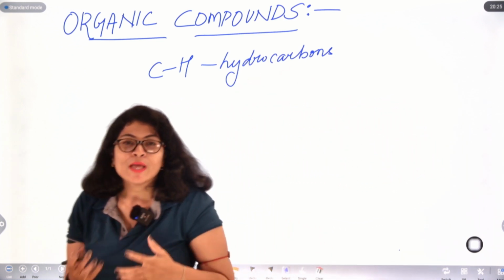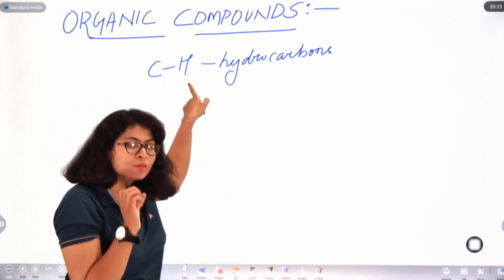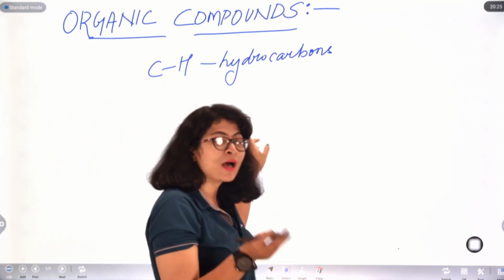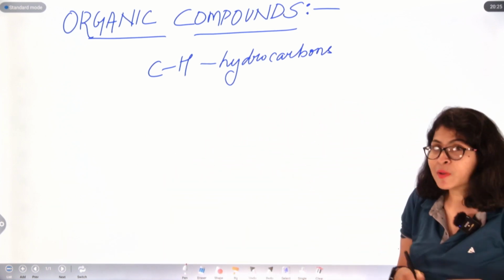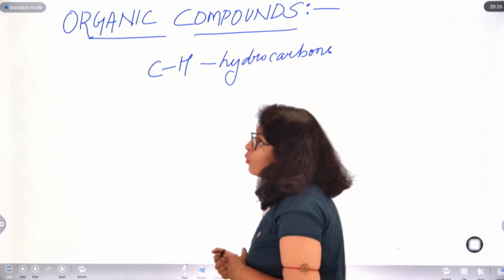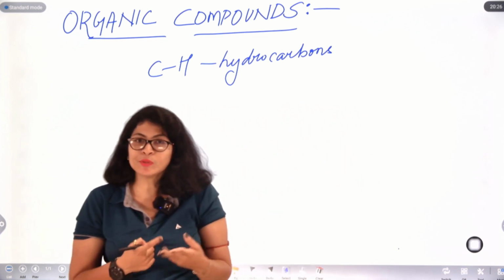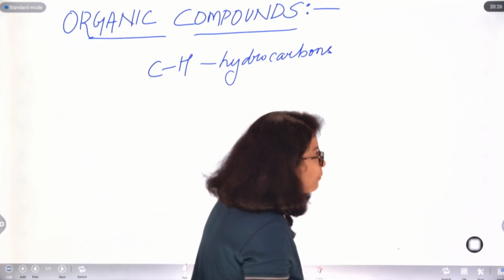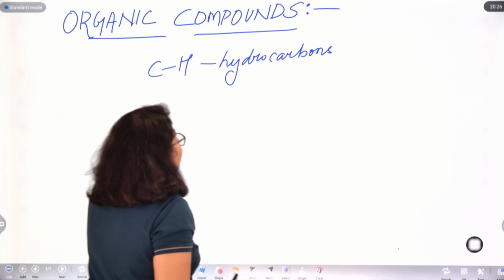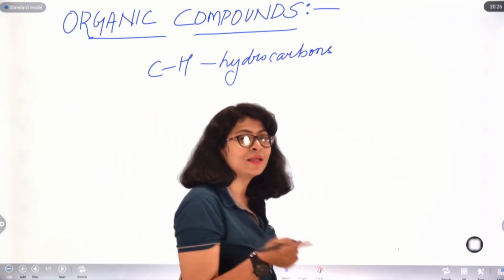Now, what are organic compounds? If carbon is linked to hydrogen, which is the case in most instances, carbon forms the majority of its bonds with hydrogen only. Apart from hydrogen, it can also form bonds with other elements like oxygen, nitrogen, halides, a different class of elements. So, the basic definition of organic compounds: the hydrocarbons and their derivatives.